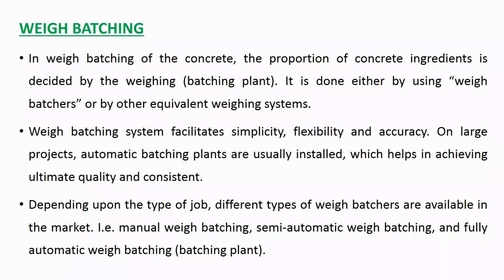So ratio is 1:2:4. That's why if we are taking 20 kgs of cement, then the quantity of sand will be 40 kg and quantity of coarse aggregate will be 80 kg. Like this, we will take the quantities of ingredients. If suppose our ratio is 1:1.5:3, then if we are taking 1 kg of cement, then 1.5 kg of fine aggregate, that is nothing but sand, and 3 kgs of coarse aggregate. Like this, we will take the ingredients.